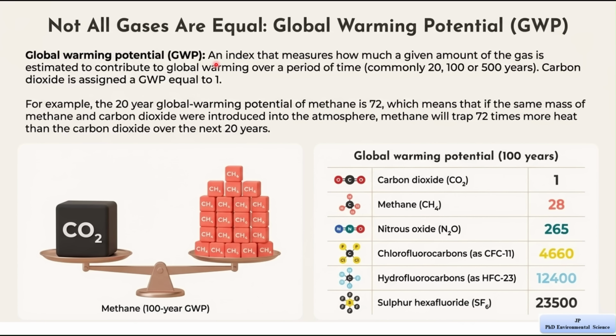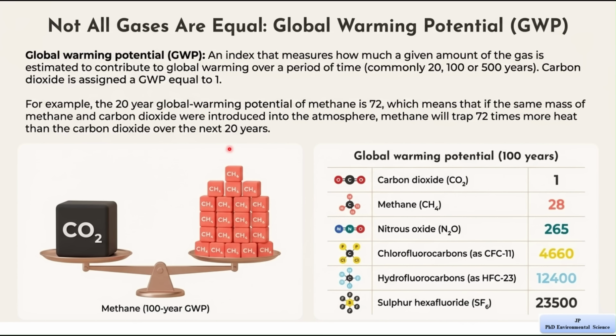It is a way to measure how much heat a gas can trap in the atmosphere over a certain period of time. And this time period can be 20 years, 100 years, or even 500 years. To make comparison easier, carbon dioxide is given a value of 1. This means all other gases are compared with carbon dioxide.